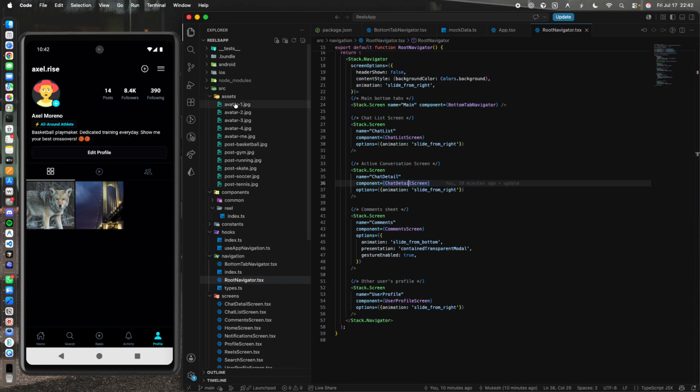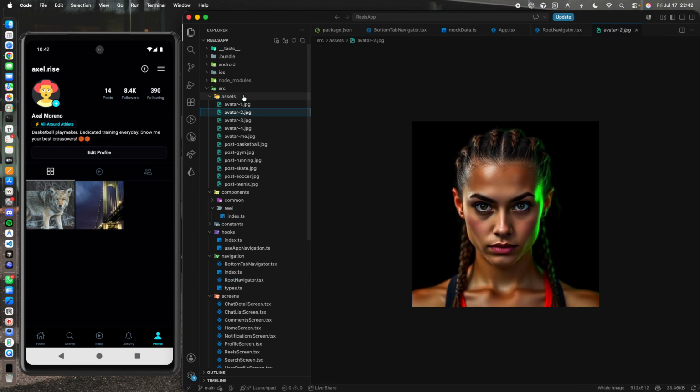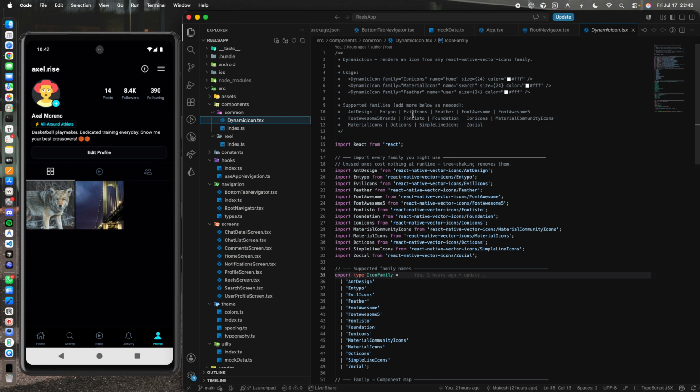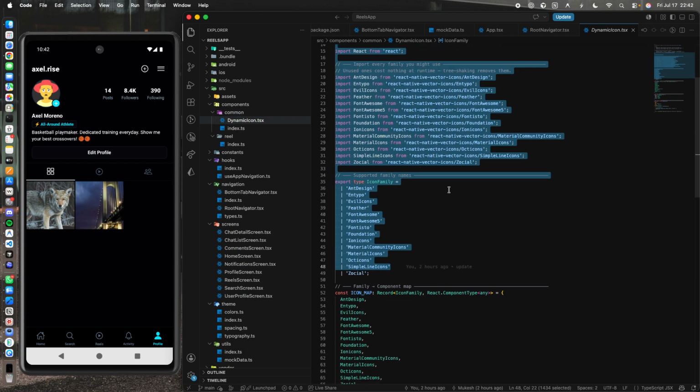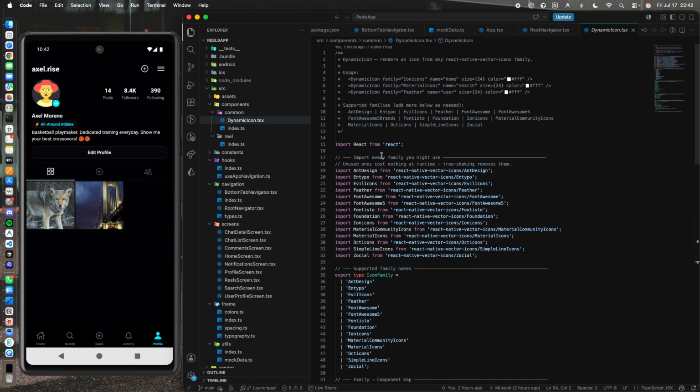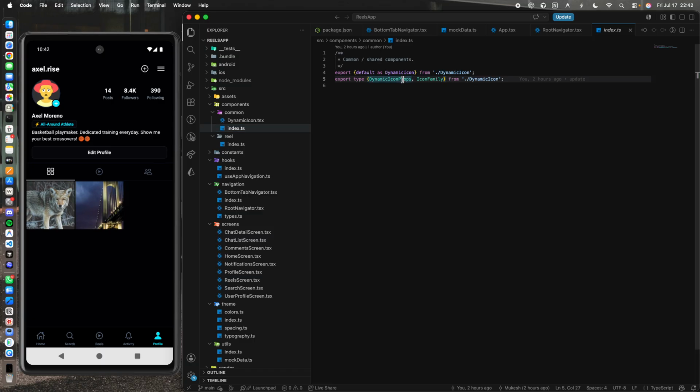So let me give you a brief overview from here, which is these are the assets. Let me close this. This component is the dynamic icon. I have included everything in this one file, and then you can use a dynamic icon component like this, along with the icon family, like which family it is, like icons or Font Awesome.